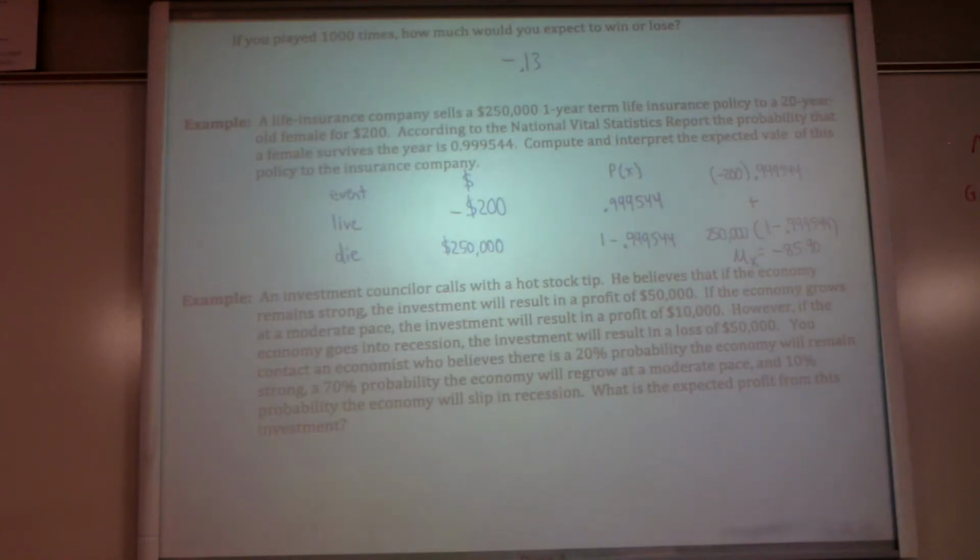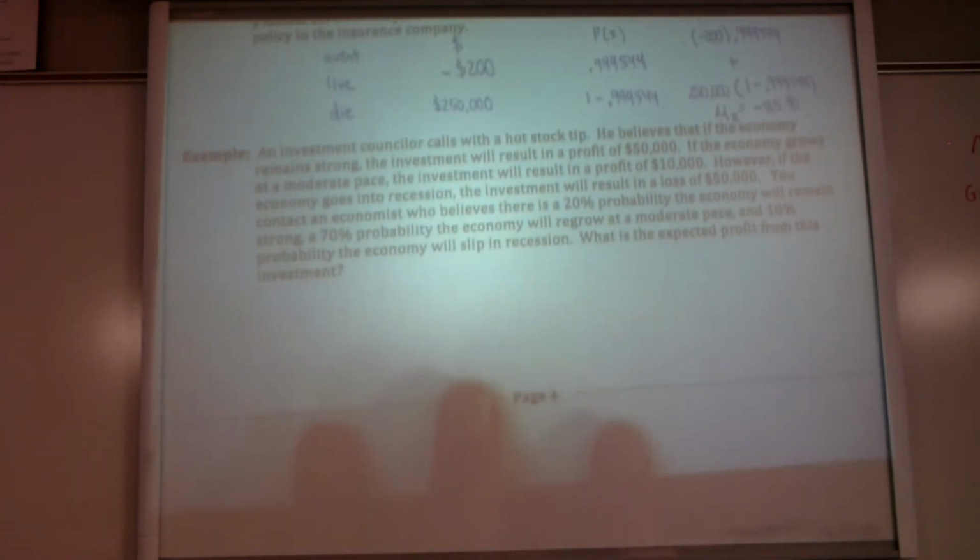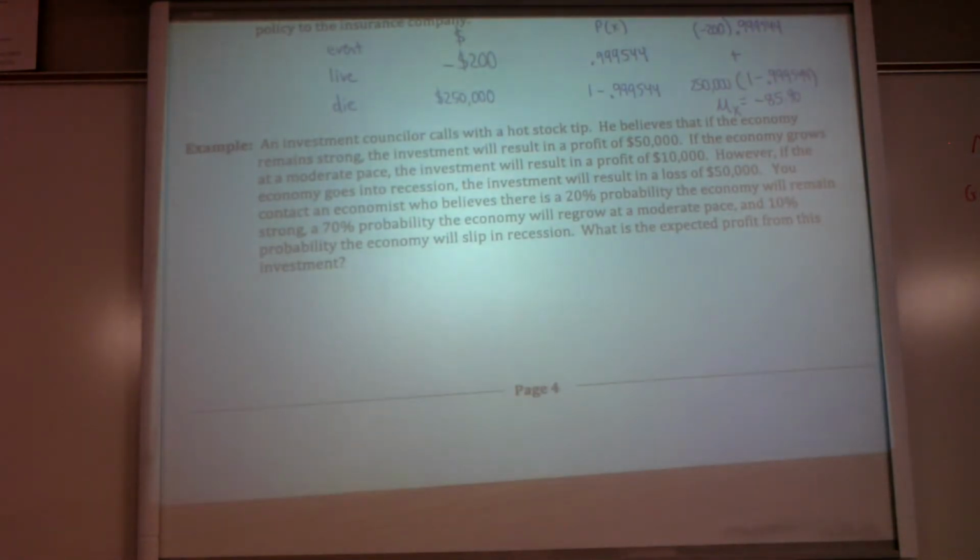Okay, one last example dealing with the stock market. An investment counselor calls with a hot stock tip. He believes that if the economy remains strong, the investment will result in a profit of $50,000. If the economy grows at a moderate pace, the investment will result in a profit of $10,000. Still good.